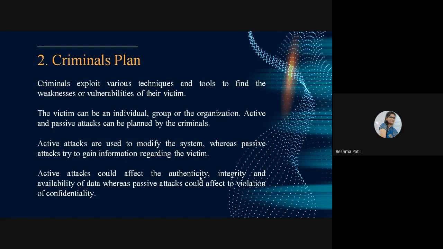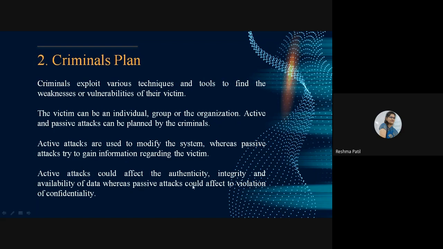If a particular attacker has entered into your system, authenticity is affected. Integrity and availability of data are also affected. They are going to modify things, they are going to destroy the system, so everything is affected.